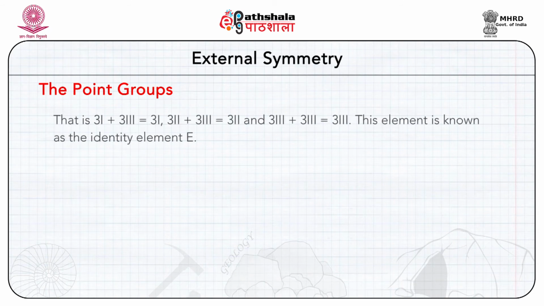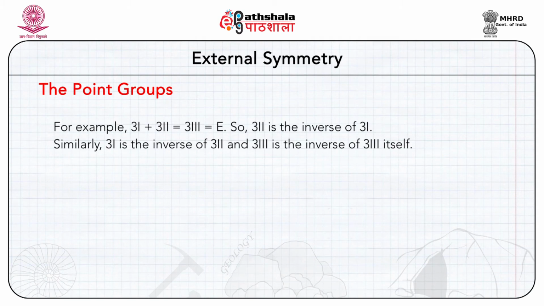a1 + a1 is a1, a1 + a2 is a2, and a3 + a3 is equal to a3. This element is known as the identity element, and we have designated this as E. Conversely, each element has a unique counterpart with which, when combined, it produces the identity element.